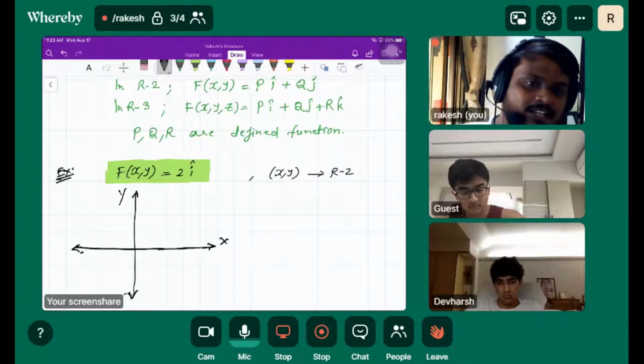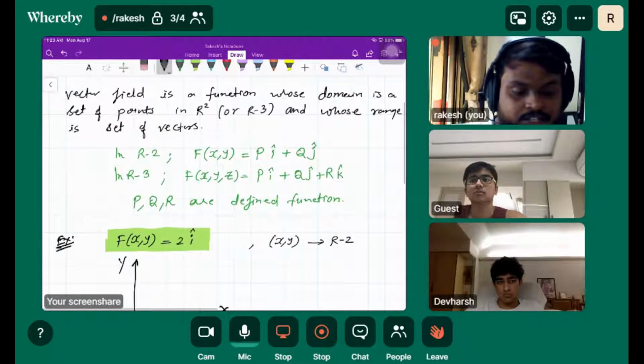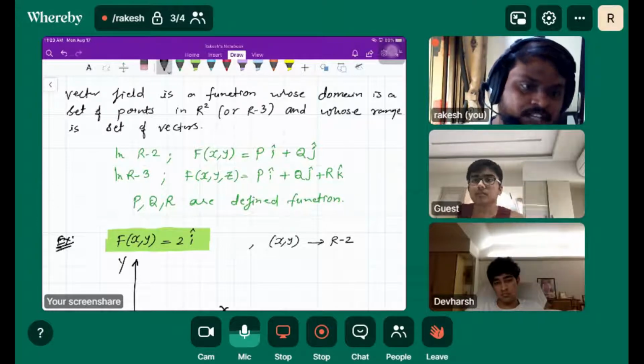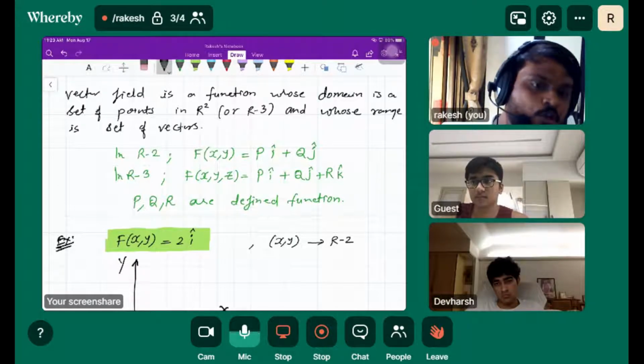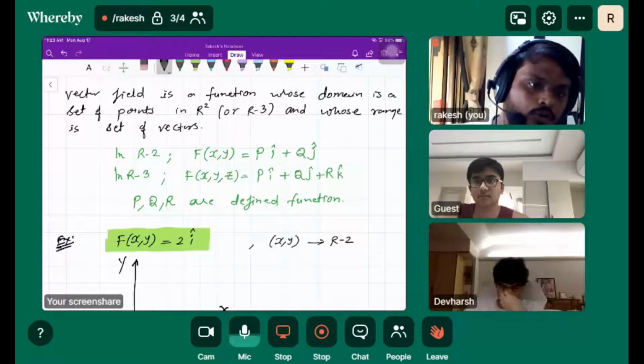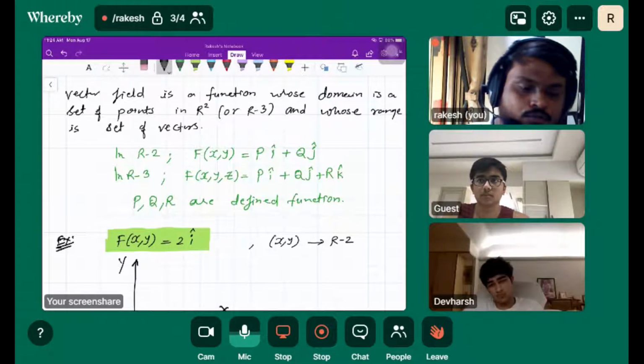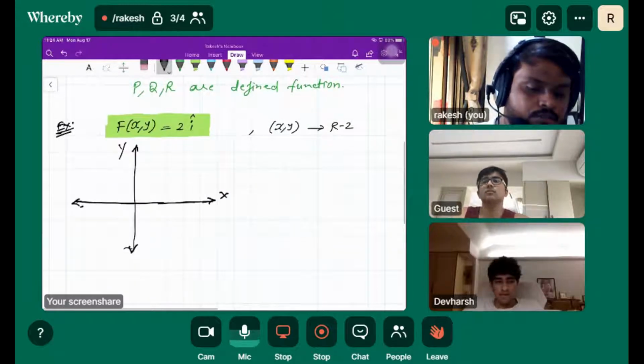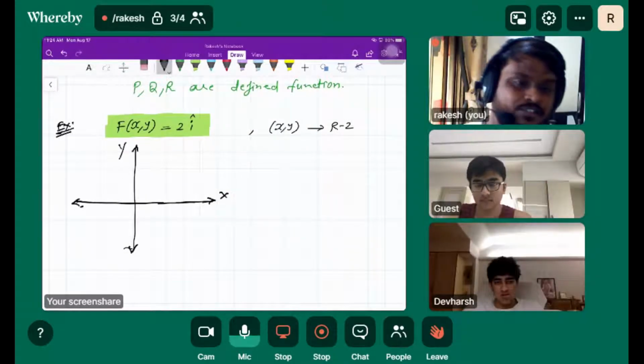As I said, the vector field is a function whose domain is a set of points in R2. So the domain would be all ordered pairs from the xy plane, and whose range is a set of vectors.